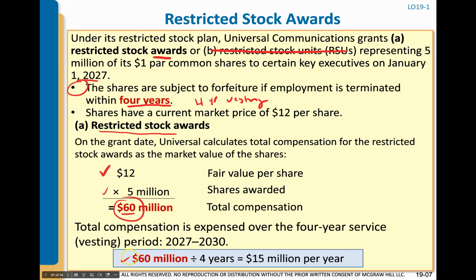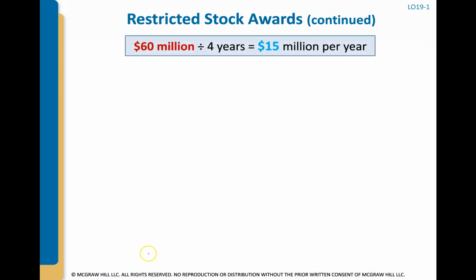So we're going to do 60 million divided by 4 is $15 million a year. So that's the fair value. Okay, 60 million is the fair value and 15 million is the compensation expense per year.